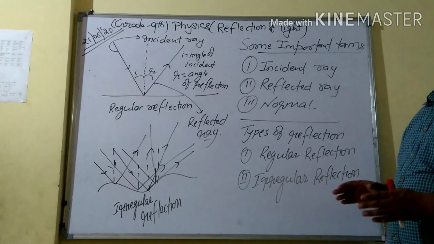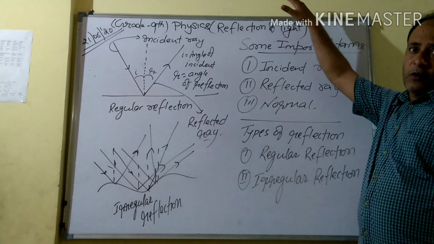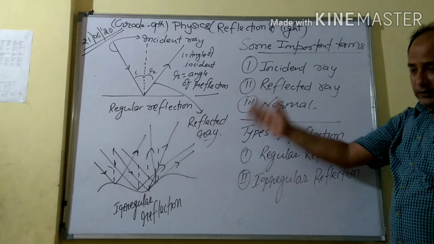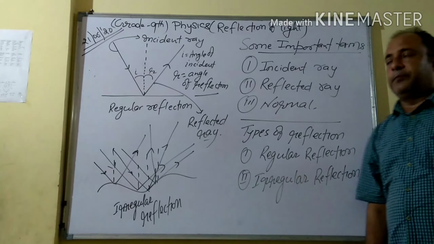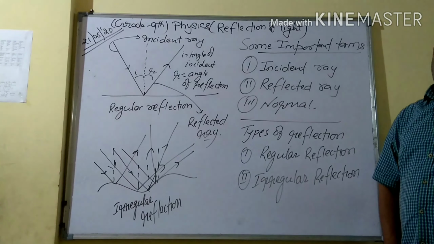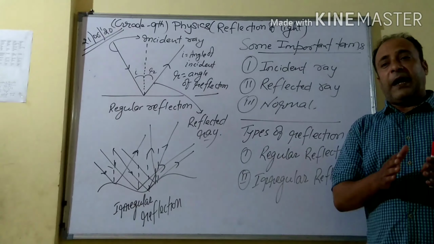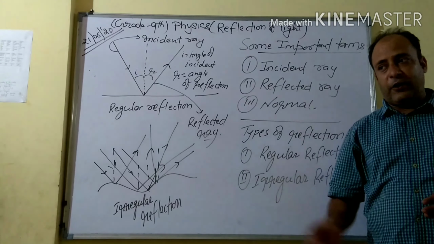Means from this whiteboard or wall, what will happen? Light will not transmit from this side to that side. So this is an opaque body. Another is transparent body, means light rays can propagate from one side to another side.